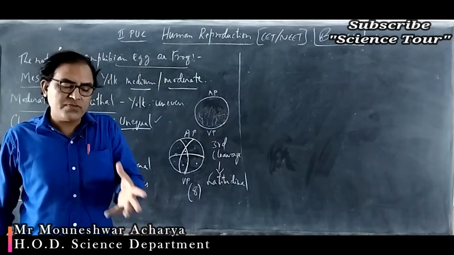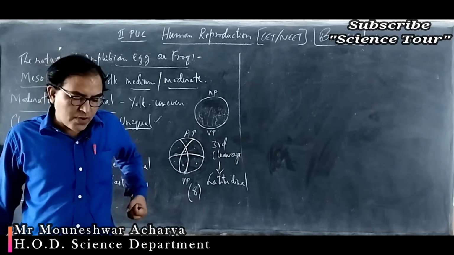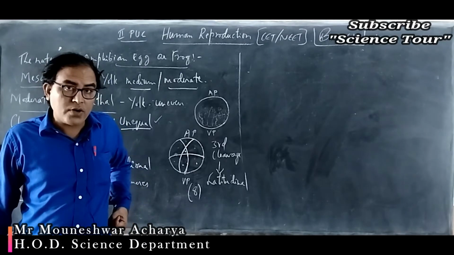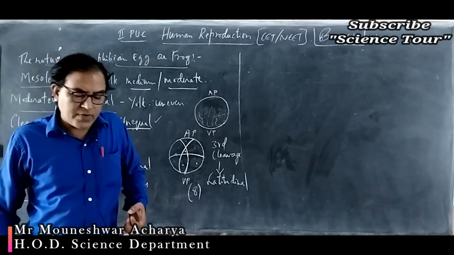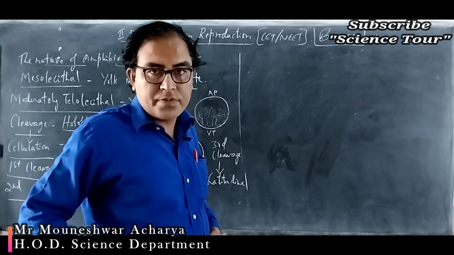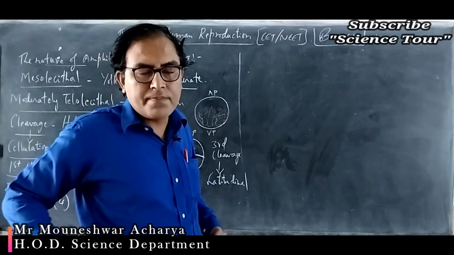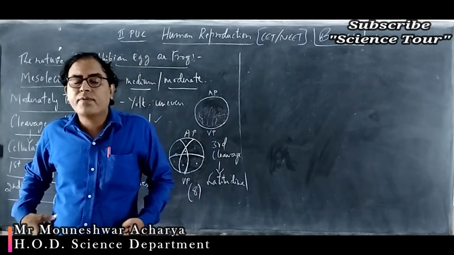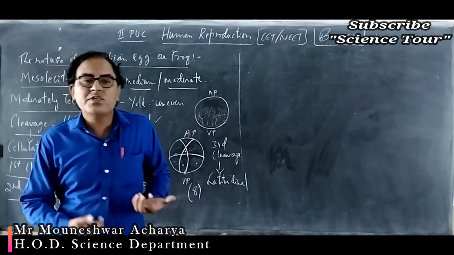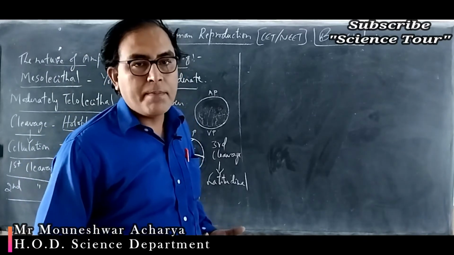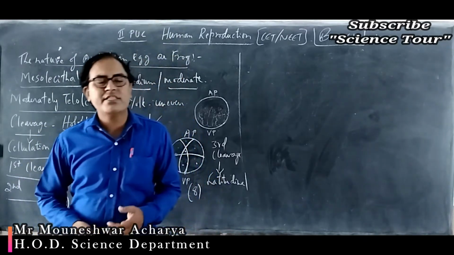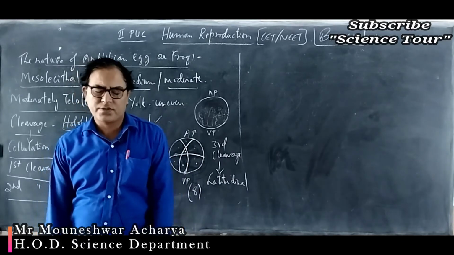The vasopressin helps for the absorption of water from the later part of the kidney tubule, that is mainly from the distal convoluted tubule as well as from the collecting duct, and it prevents the diuresis. Diuresis means the formation of dilute urine. By absorbing more and more water, it prevents the process of diuresis.